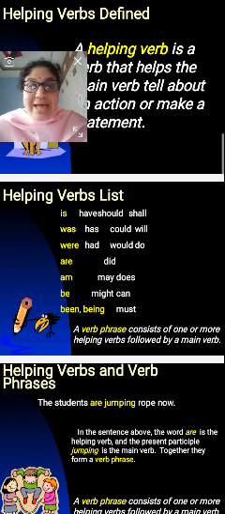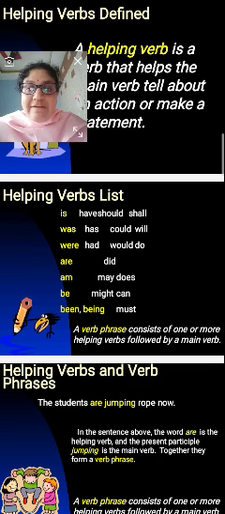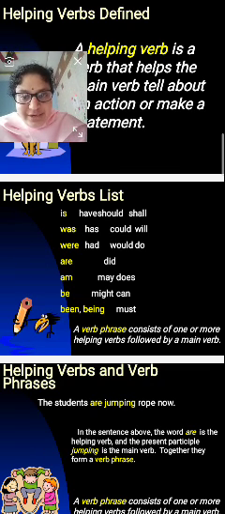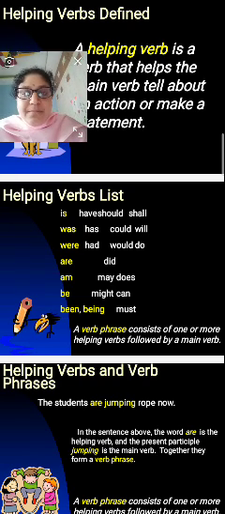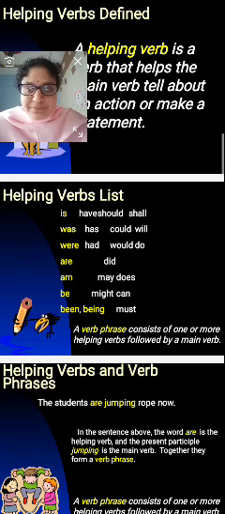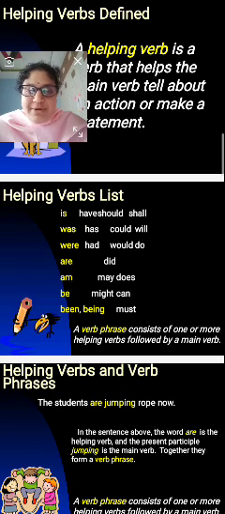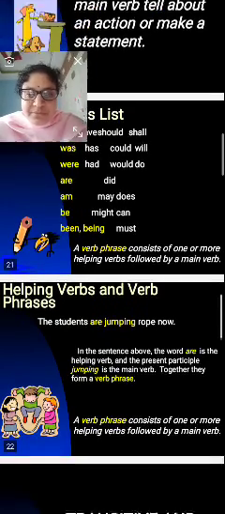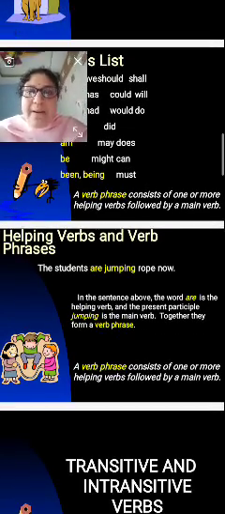was, has, could, will, were, had, would, do, are, did, am, may, does, be, might, can, being, must. A verb phrase consists of one or more helping verbs followed by a main verb. Right? Helping verbs followed by the main verb.